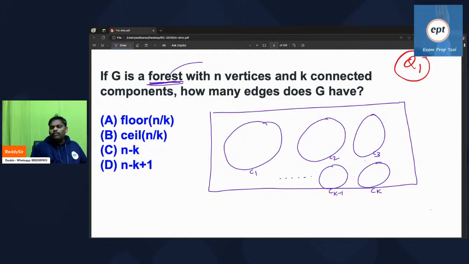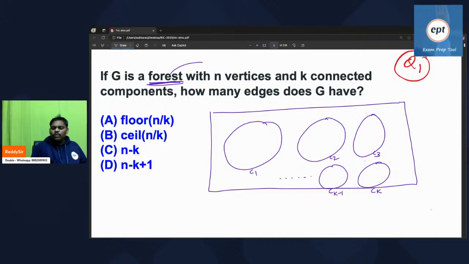From today onwards, if anyone says to you, G is a forest with n vertices and k connected components, what is the answer? Remember, a forest is nothing but a collection of trees, where every tree is one component. Please be careful.